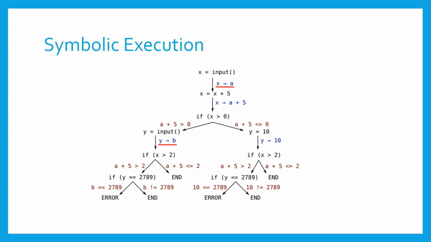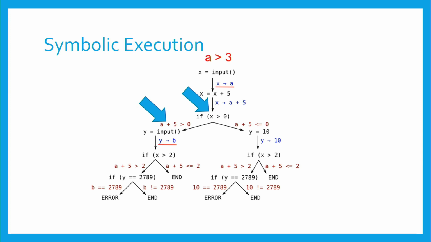And when the symbolic execution executes this code, and it gets to the conditional branch, for example, that x is greater than 0, well, in this context, the value of x is actually a plus 5. So in the true branch of that condition, the symbolic execution knows that the program input must hold the constraint that a plus 5 is greater than 0.